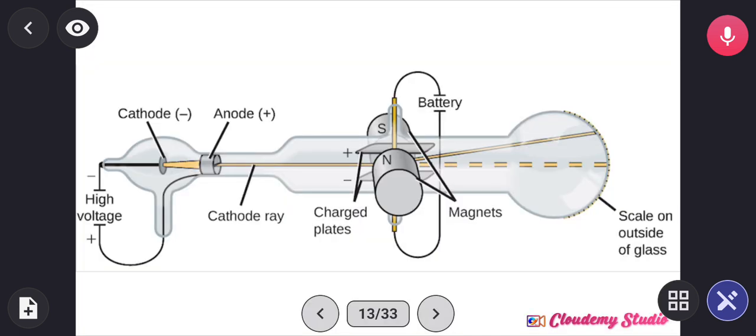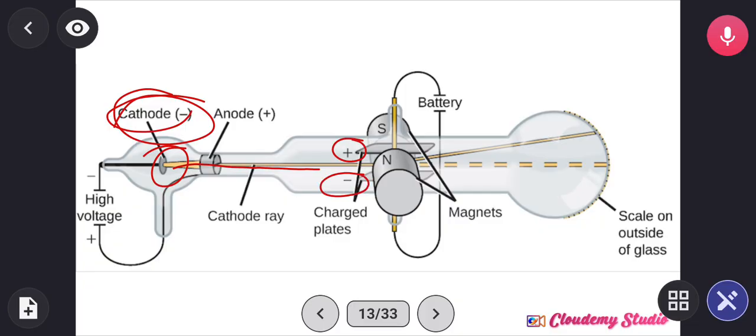So he used a cathode ray, and before then, the cathode ray was not known to be a negatively charged particle. So this is a cathode source. He made a cathode ray pass through this side, and as it is going through, we have the positive electric field, the negative electric field, the south pole magnetic field, and the north pole magnetic field.